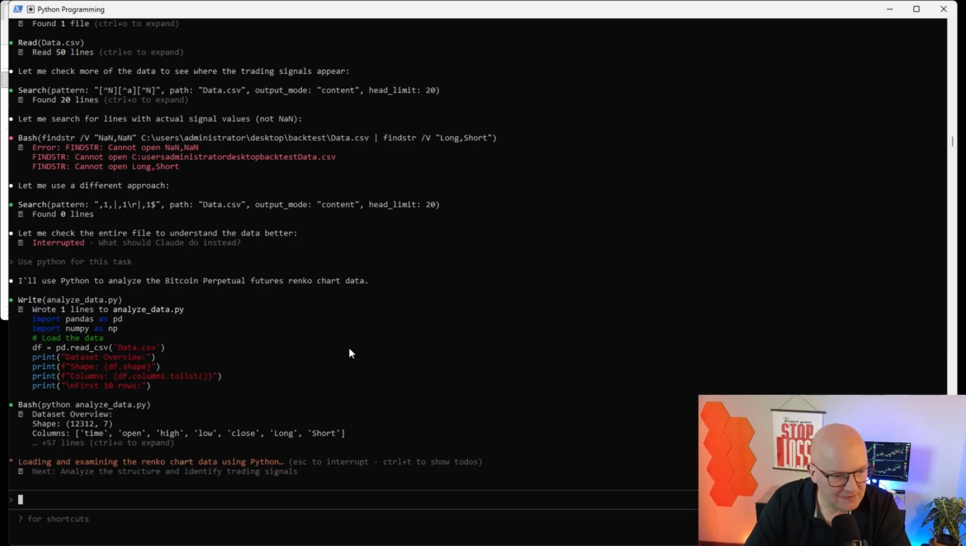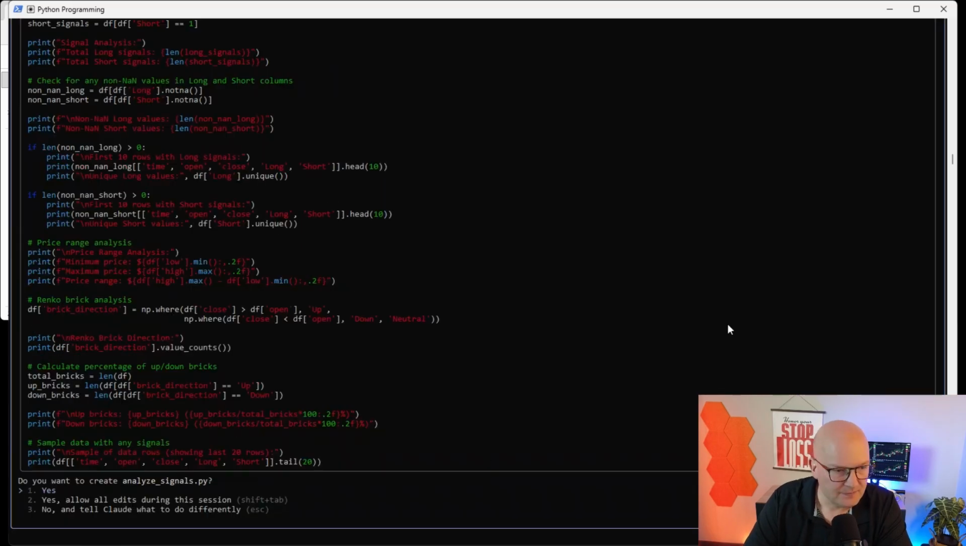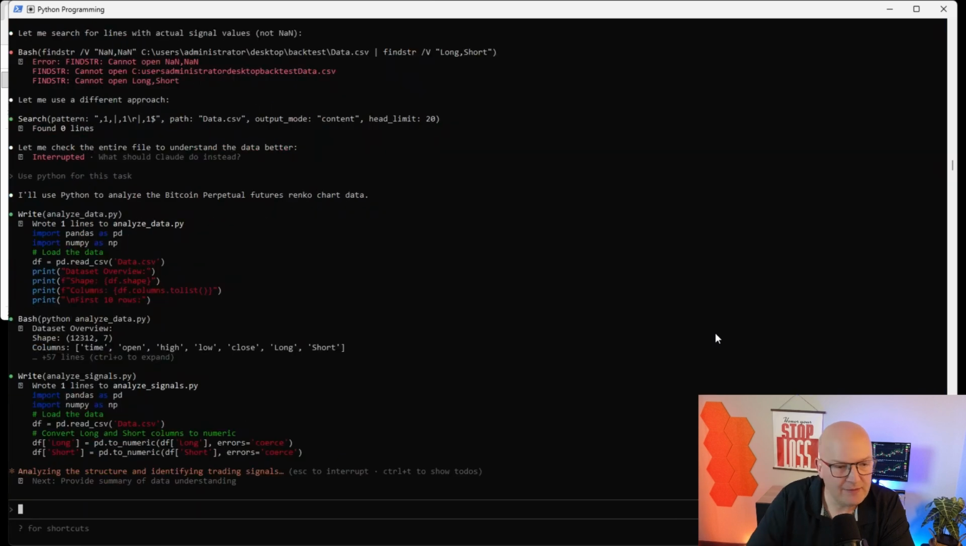Yeah, it sees here the shape of the data, and you can see the columns that we also had: time, open, high, low, close, long and short. And now it wants to analyze the structure and identify trading signals. Let's see what the outcome of that is. So another Python script, which it calls analyze signals. I'm going to allow it to create this one.